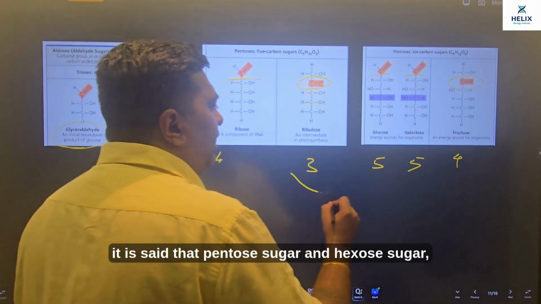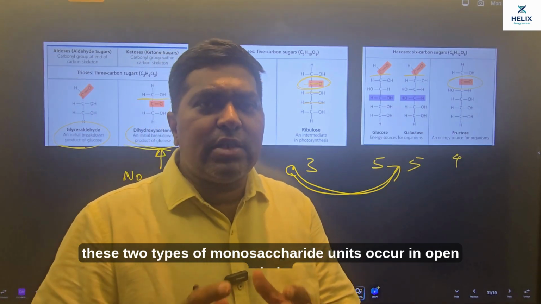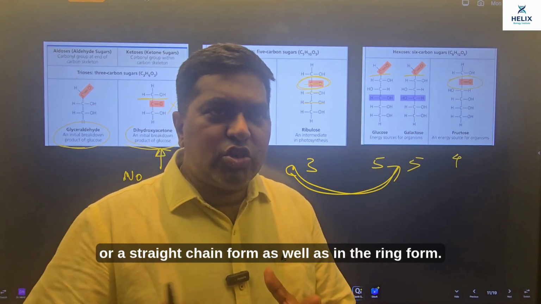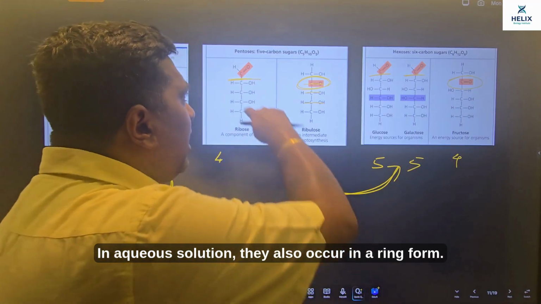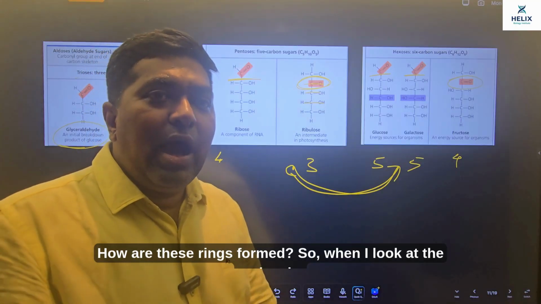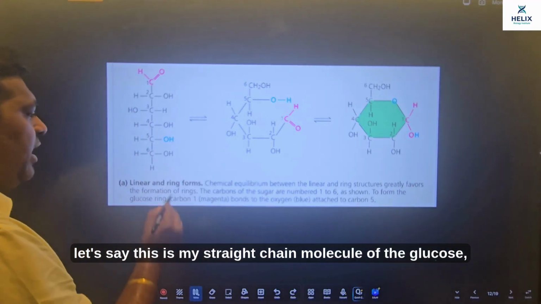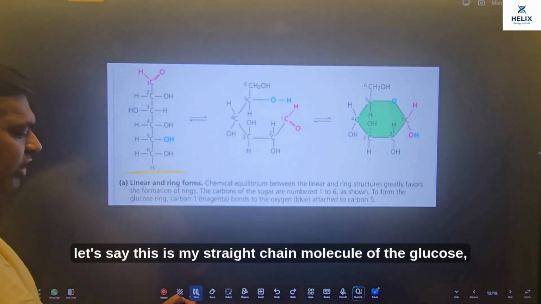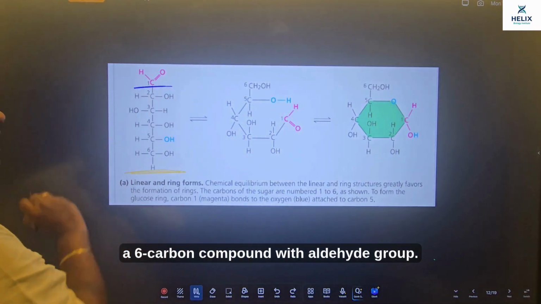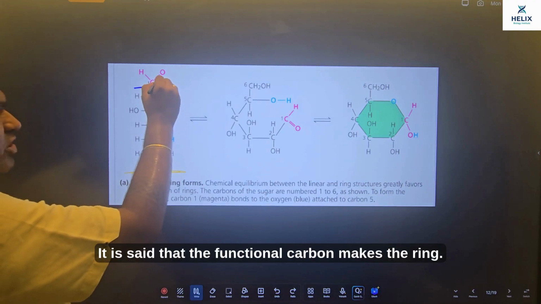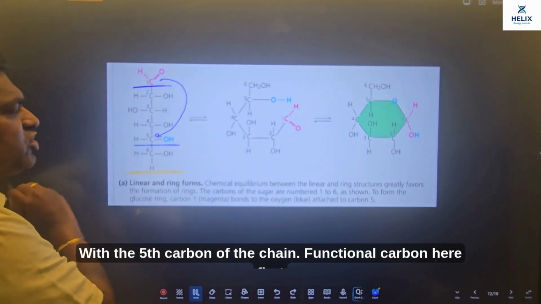Also, it is said that pentose sugar and hexose sugar, these 2 types of monosaccharide units, occur in open chain or straight chain form, as well as in the ring form. In aqueous solution, they also occur in a ring form. How are these rings formed? Let's say this is my straight chain molecule of glucose, a 6 carbon compound with an aldehyde group. It is said that the functional carbon makes the ring with the 5th carbon of the chain.